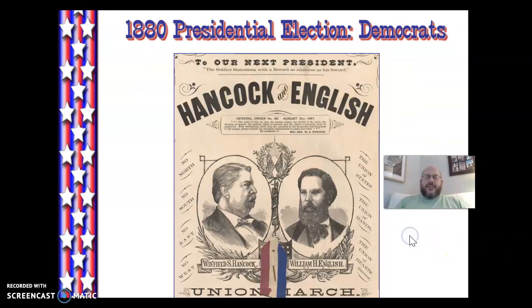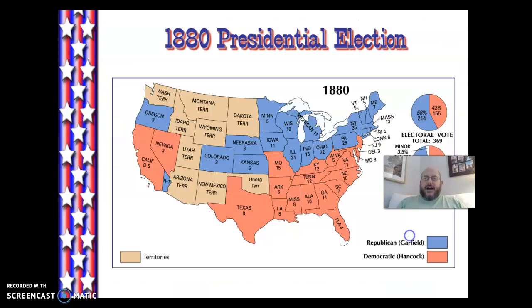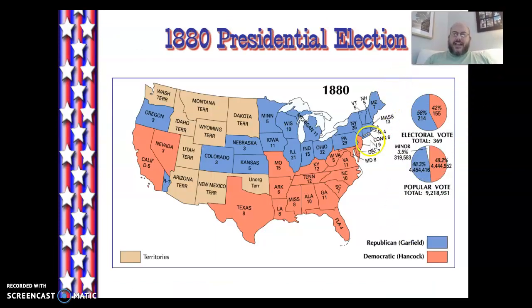Now, going up against the Democrats, the Democrat side will be Winfield Hancock. And as you can see here are the results from the 1880 election. Once again, you can see the old Civil War lines for the most part playing a factor.